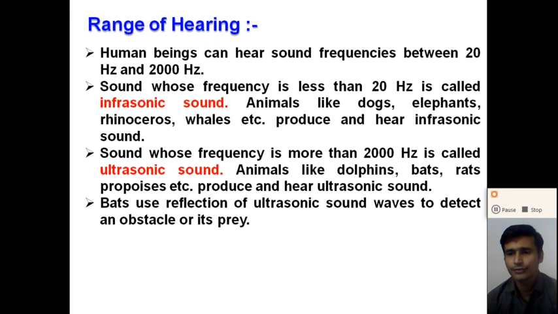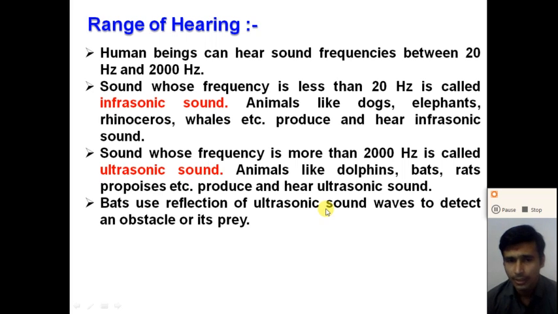The sound which has a frequency less than 20 hertz is called the infrasonic sound, and the sound which has a frequency more than 2000 hertz is called the ultrasonic sound. Some animals like dogs and elephants can produce and hear infrasonic sound. Some animals like dolphins and bats produce and hear the ultrasonic sound. The bat uses the reflection of the ultrasonic sound waves to detect an obstacle or its prey.